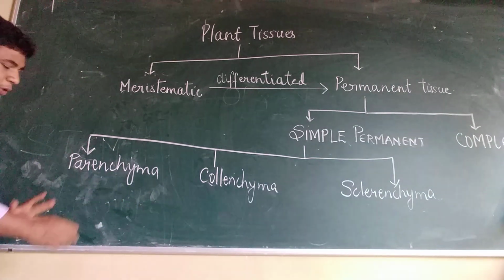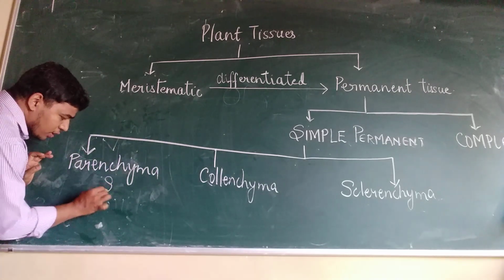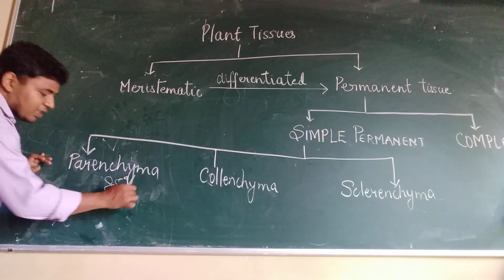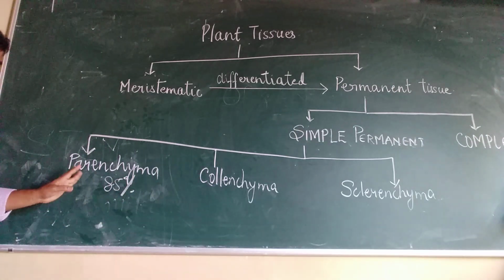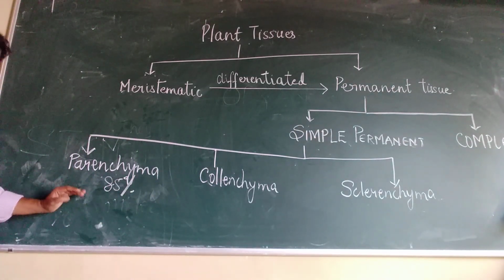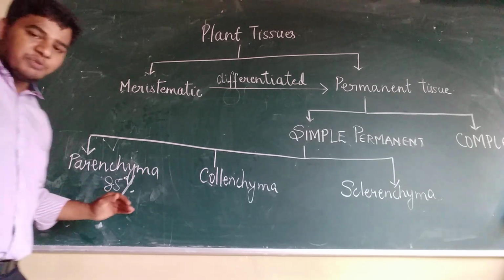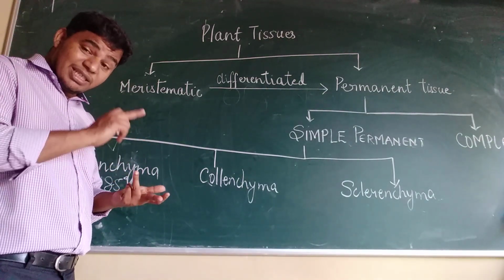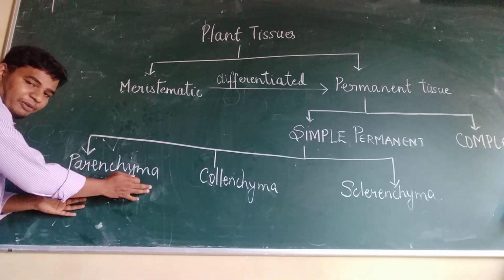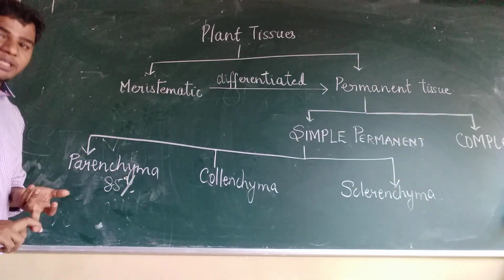Now the parenchyma we had already seen. This covers almost the entire part of the body. You can say almost 85% of the cells which you will find in the plant will be made up of parenchyma. Now in parenchyma, the things which we have to remember are the storage function and where they are present.